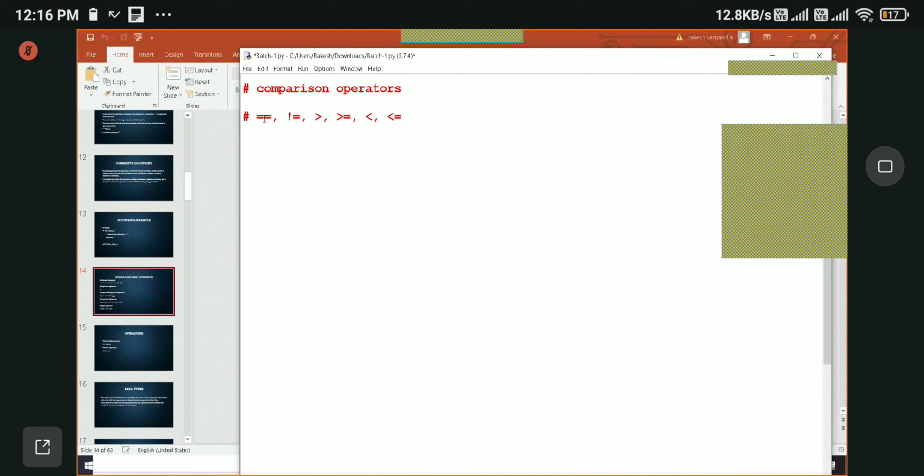So double equal to, we use this operator to check whether both the values are the same or not. When both values are the same, it will return true, otherwise it will return false. And the not equal to operator is the exact opposite of double equal to. If one returns true, the other will return false, and if it returns false, this operator returns true. And we all know greater than, less than, and less than equal to.